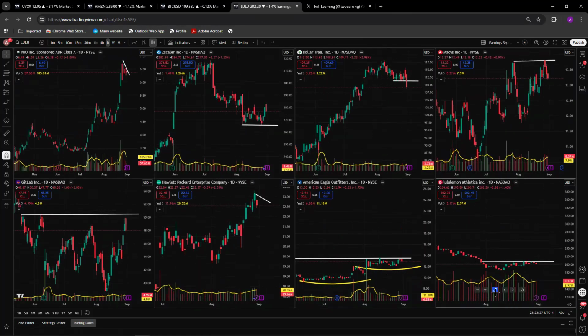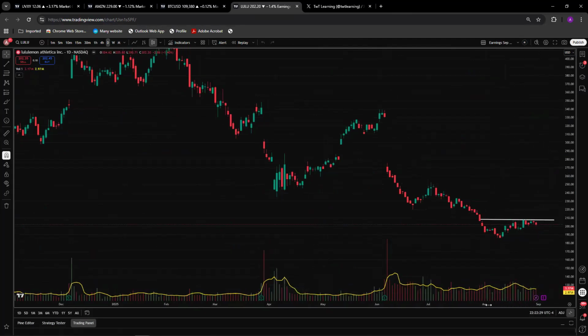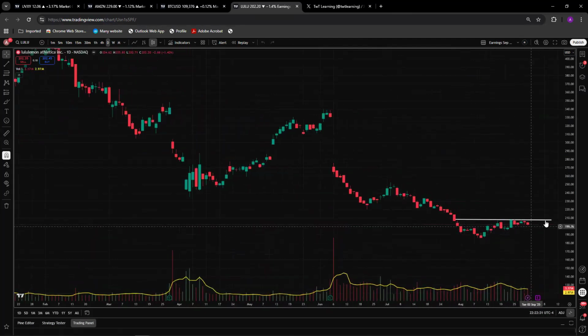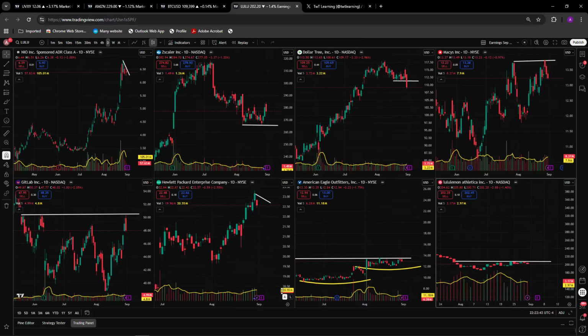Lululemon has been in the downtrend for a very long time, but it's trying to make a small base. If it breaks 210, we have 225 on the way. If it fails to break 210, then we're going to go back to 195. So that's the short and sweet call for this week.